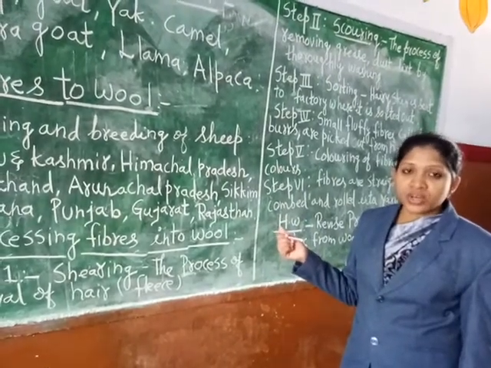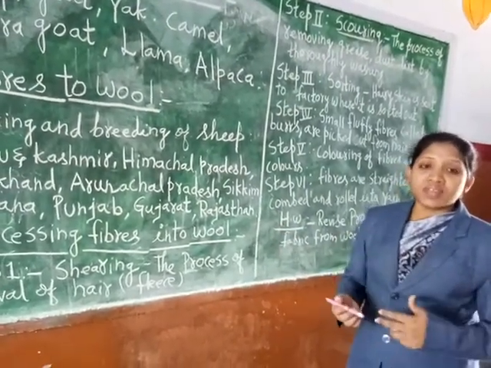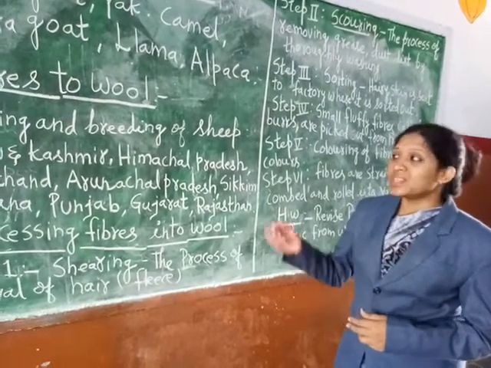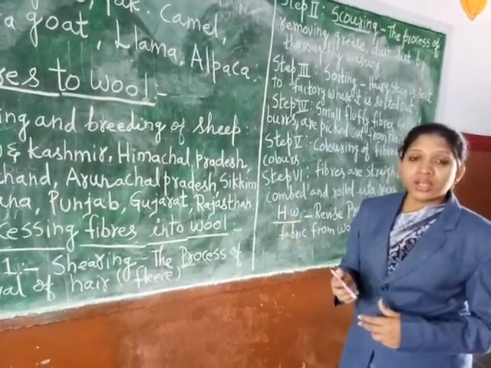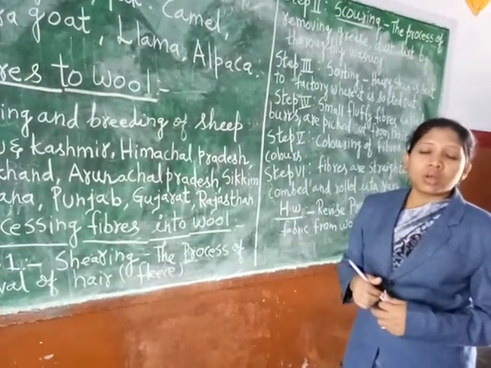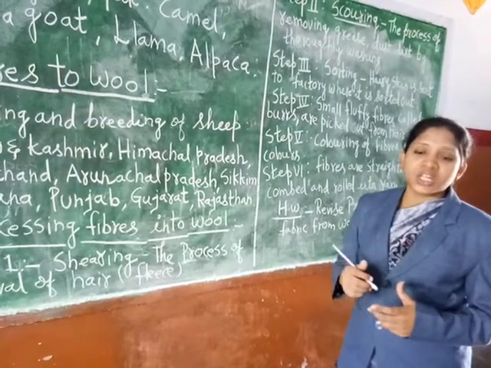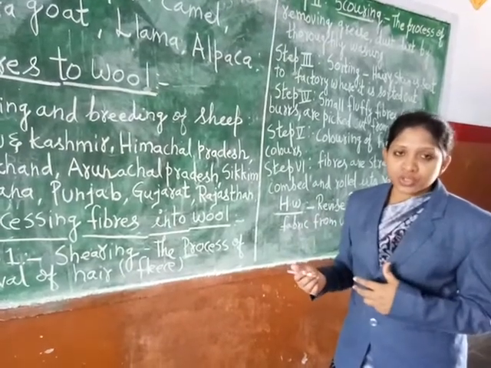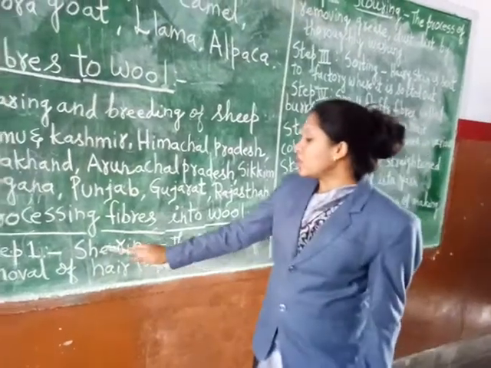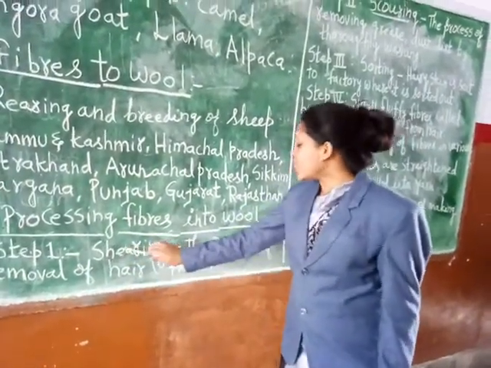condition. Understood, students? And you must know it very well that there are hairs found on the bodies of these animals, and that hair protects them from hot and chill drastic conditions. Understood? Clear, students? Okay. So here the first process, that is the shearing.